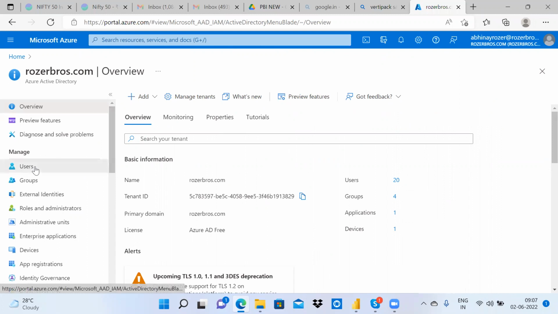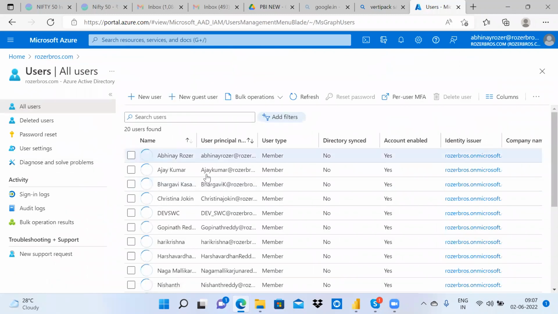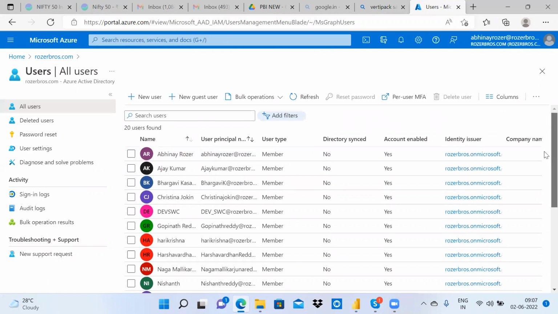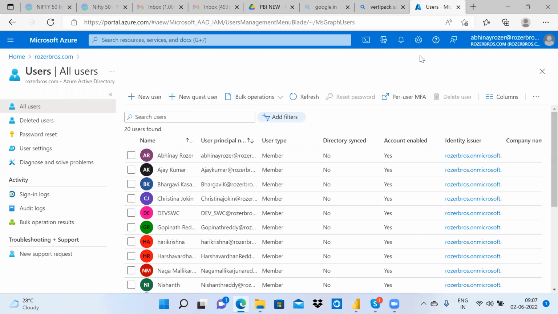Here all the users will be present. So what is assigned to you and what is your role, everything they will manage here. This is out of topic, but it is just to make you understand how they manage your credentials and everything.